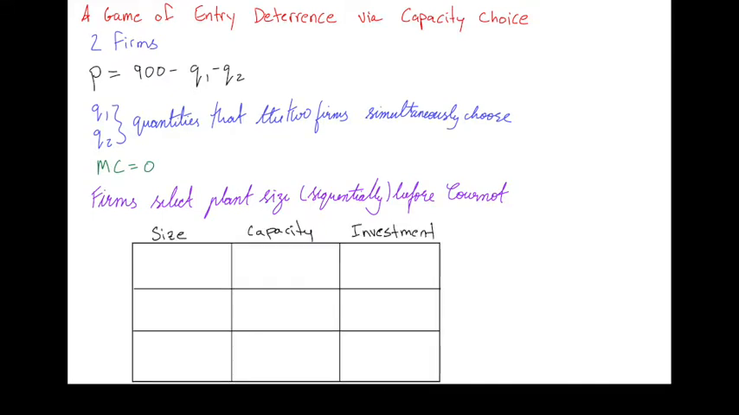If a firm chooses a small plant, it can only produce up to 100 units. The cost of building this plant, or the investment needed to build this plant, is 50,000. If it builds a large plant, it has an infinite capacity, so it can produce any quantity it would like. However, the cost is much higher, it's 175,000. So the firm would have to invest 175,000 in order to build a large plant which can produce any quantity.